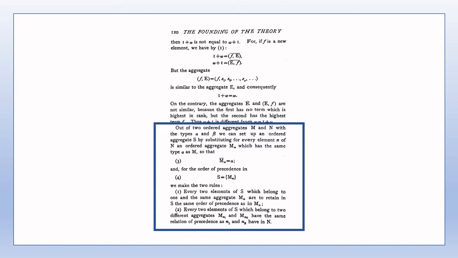The second criterion says that the ordering between the M sub n depends on the order in N of the subscripts. That is, if n1 precedes n2 in N, then all elements of M sub n1 will precede all elements of M sub n2 in S. And similarly, if n2 precedes n1 in N, then all elements of M sub n2 will precede all elements of M sub n1 in S.